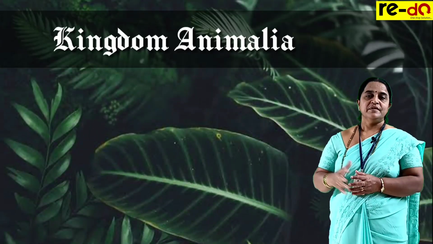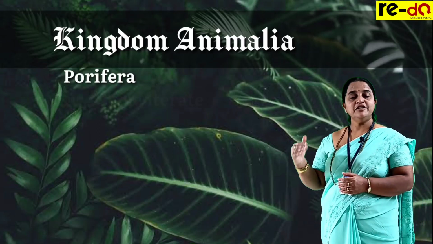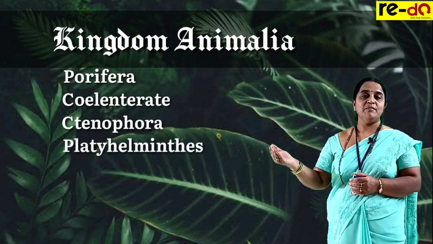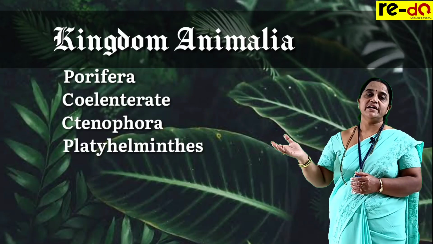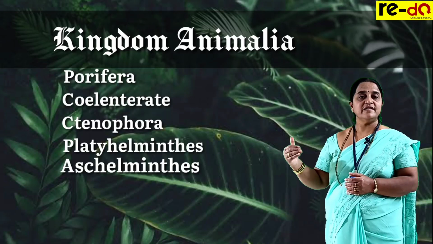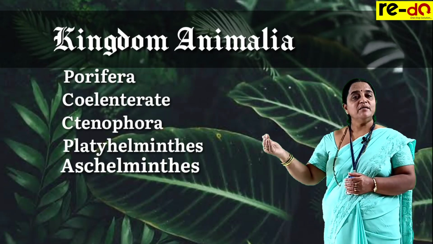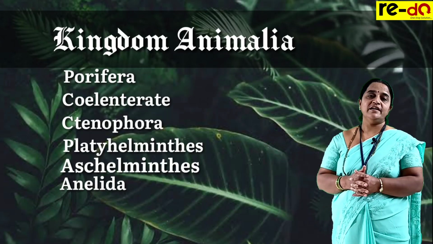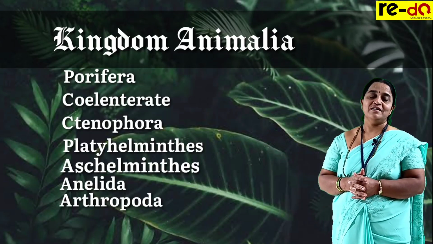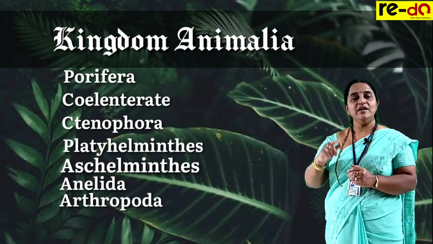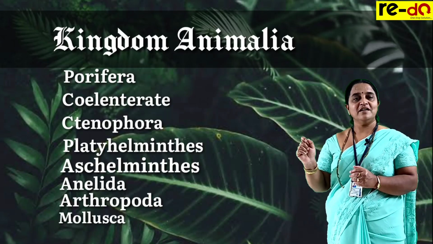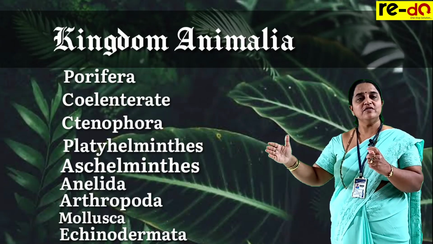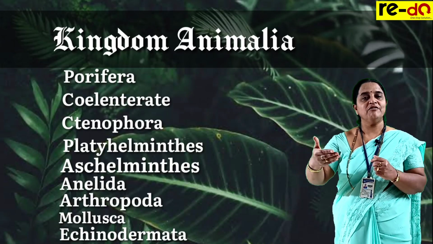While in animals, cellular grade is porifera, tissue grade is coelenterata and ctenophora, organ grade is platyhelminthes, organ system grade is Aschelminthes with unsegmented body, segmented body Annelidans, body protected by exoskeleton having sense organs Arthropoda, moist sticky body covered with a shell Mollusca, spiny skinned Echinodermata. These all are non-chordates because the nervous system is located on the ventral side.